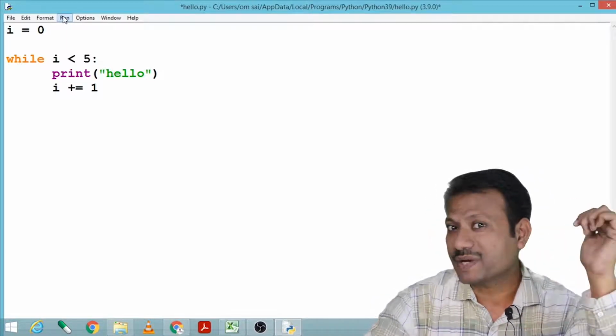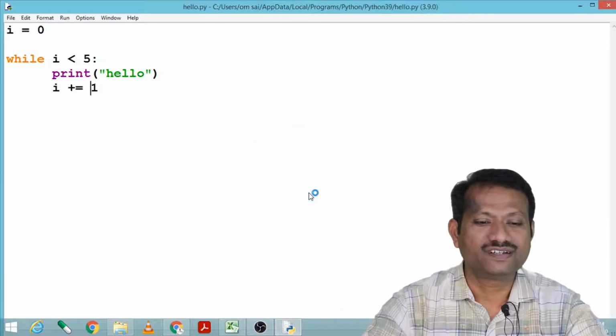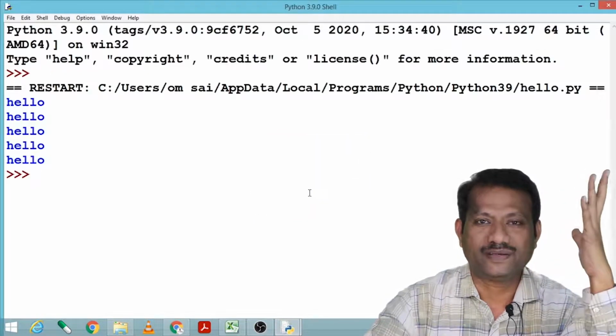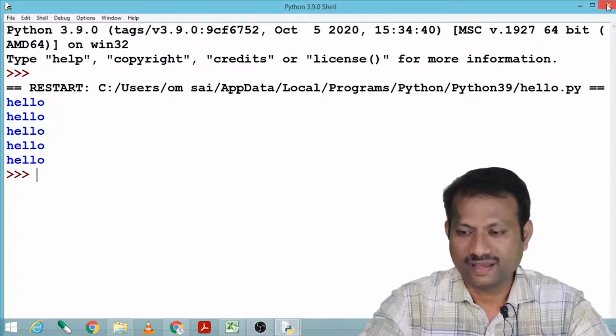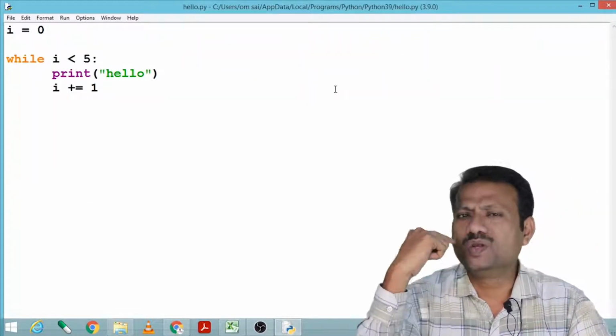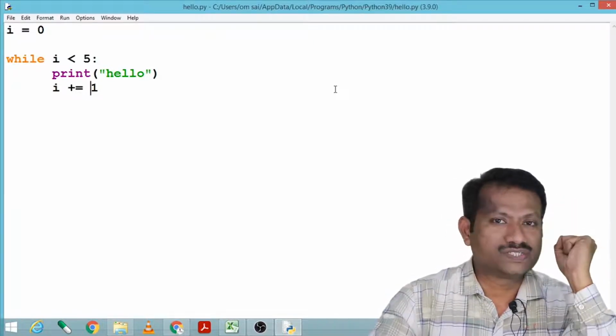What output do we expect now? Yes, we expect the output should print hello 5 times. See, 1, 2, 3, 4, 5. That is our expectation. Now, in loop kind of programming, we have some control statements.